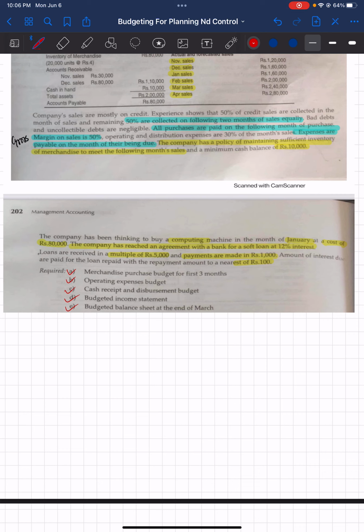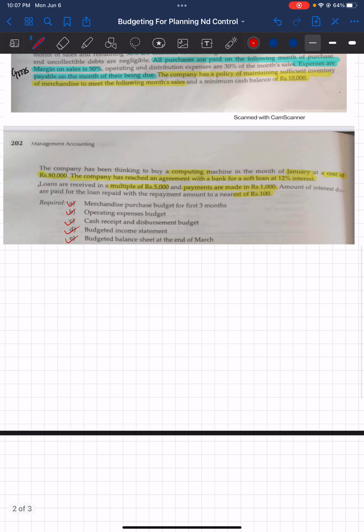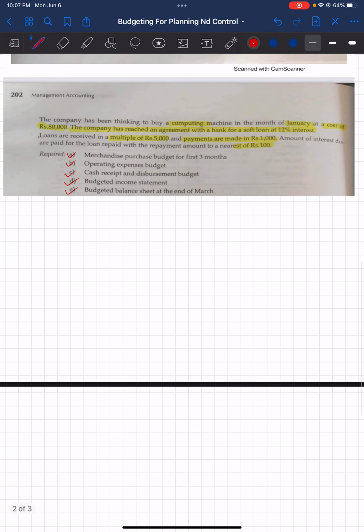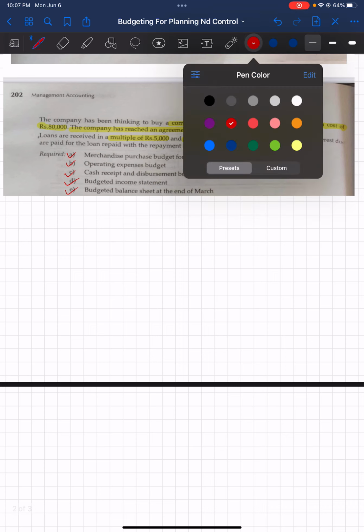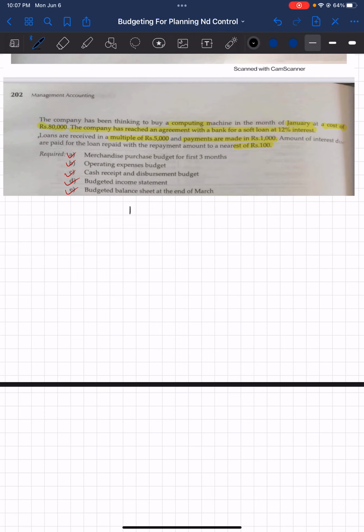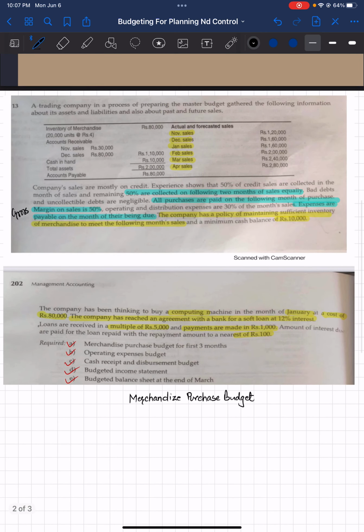So we'll try to cover these budgets in this video. Let's move ahead. First, let's prepare the merchandise purchase budget. As far as the merchandise purchase budget is concerned,